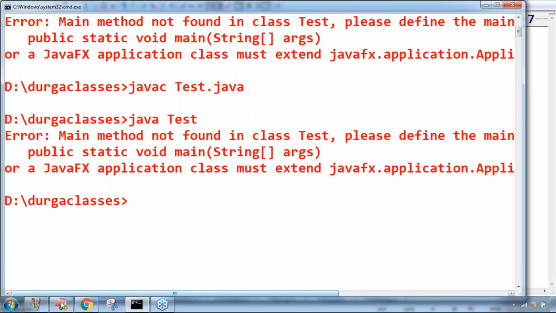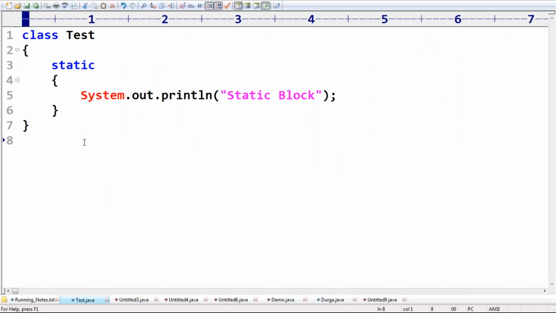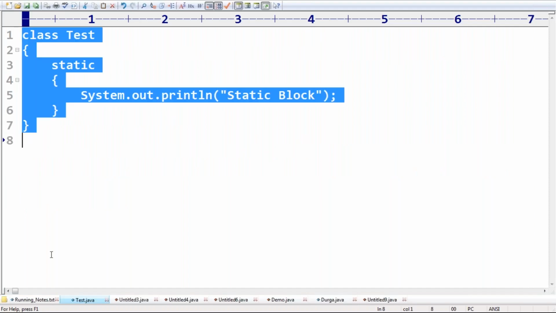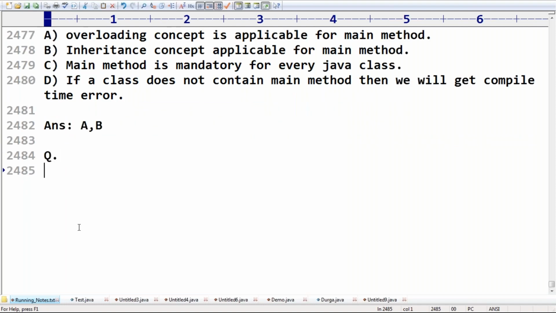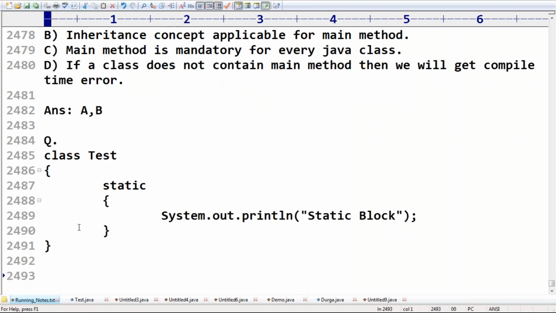Can you please confirm? Are you in the position to understand the difference? The people who said static block followed by main method, and static block followed by error. Okay, sir, if we try to execute this program, the static block will be executed, and then error because the main method is not there. Okay, the static block won't be executed. To execute the static block, the main method is mandatory.